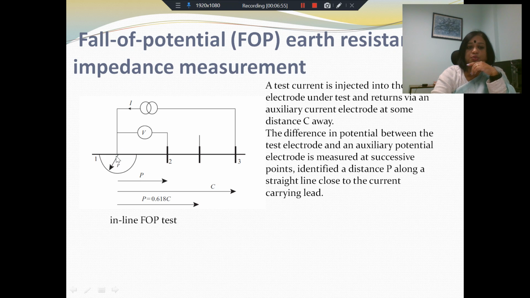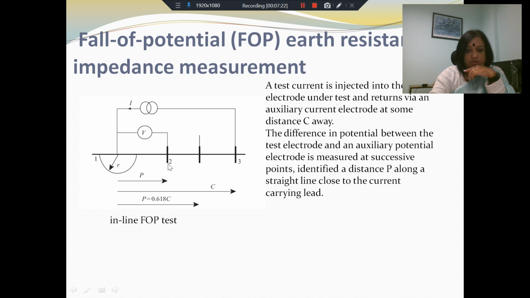Here, what we do is at a particular point, a test current is injected into the earth through the electrode under test. So let's say this is the test electrode and a current is injected. Now this will find a path through the earth and we will have another test or auxiliary electrode at a distance P from the point of injection.